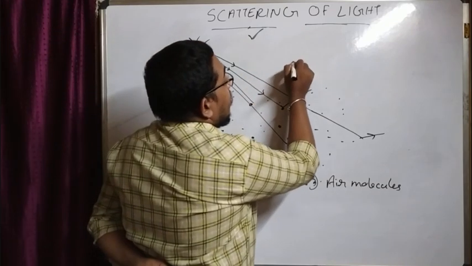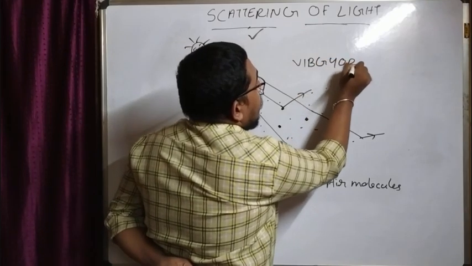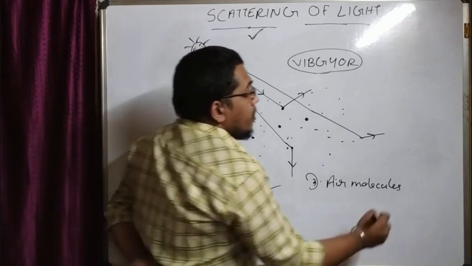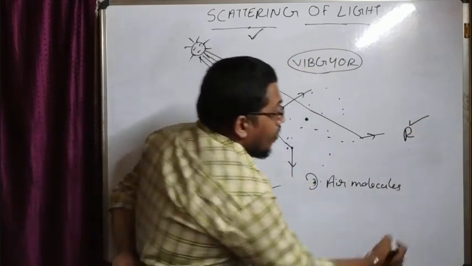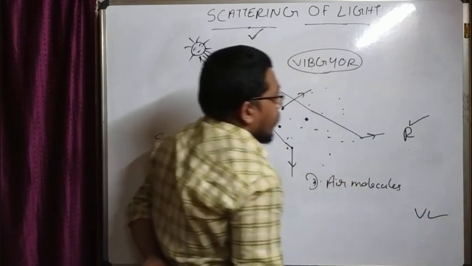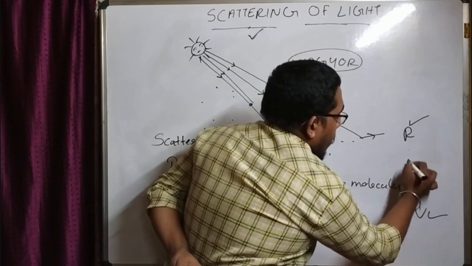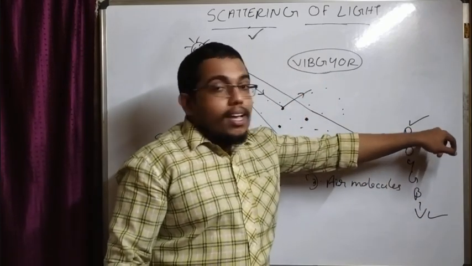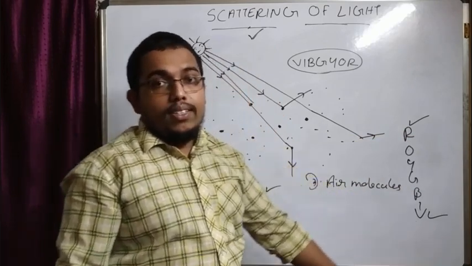We know that violet, indigo, blue, green, yellow, orange, red is what we call the visible spectrum, right? Among these, red color has the maximum wavelength and violet color has the minimum wavelength, right?